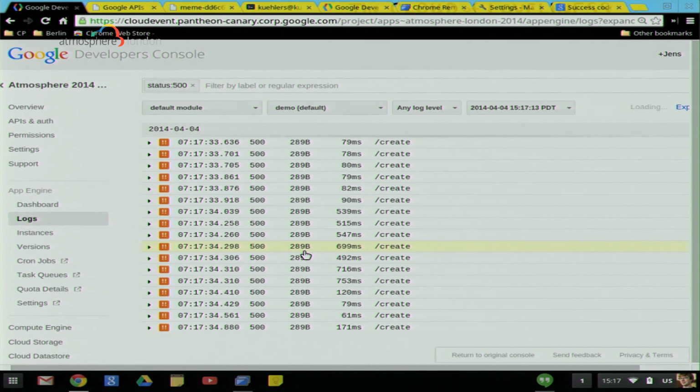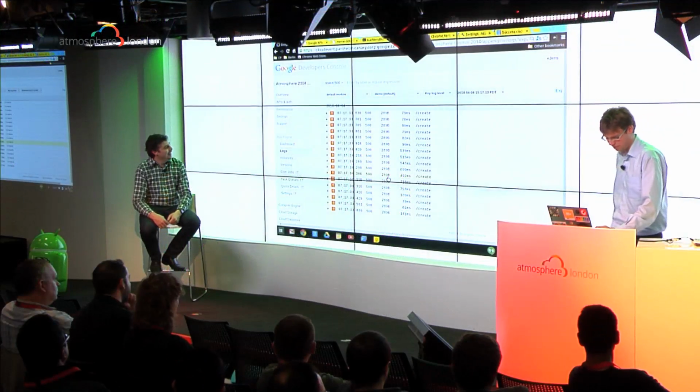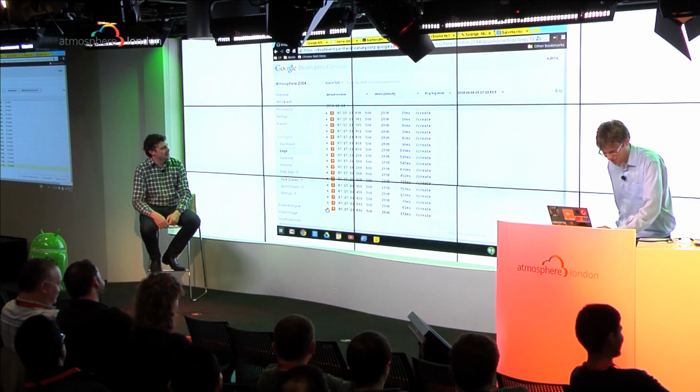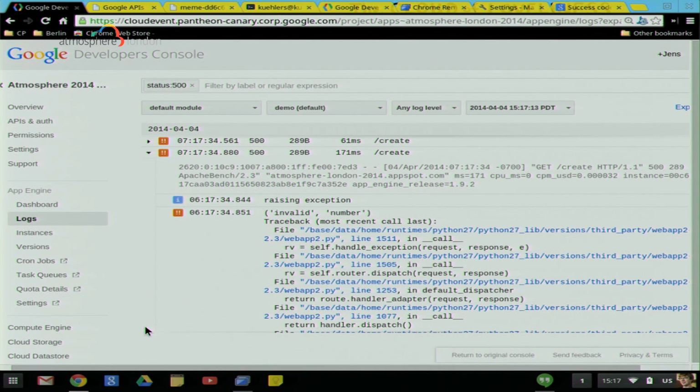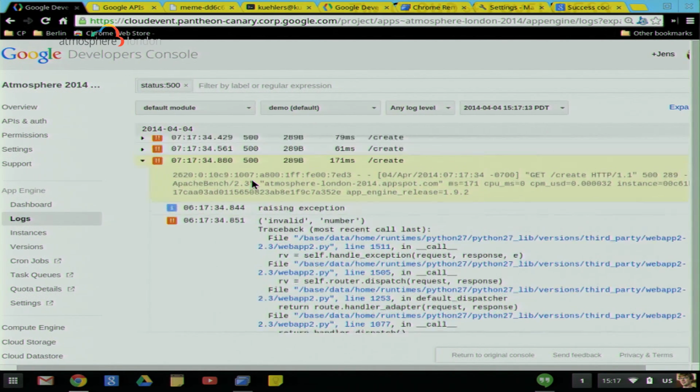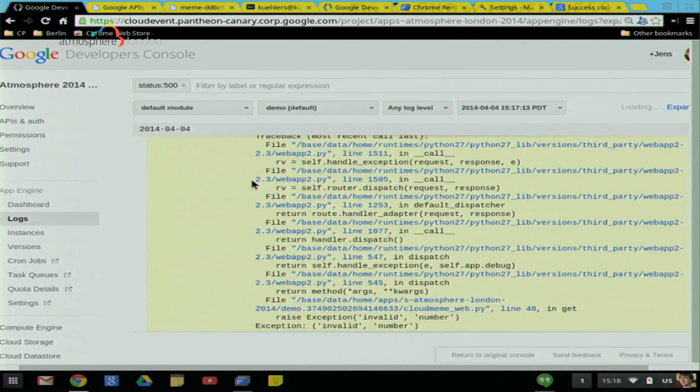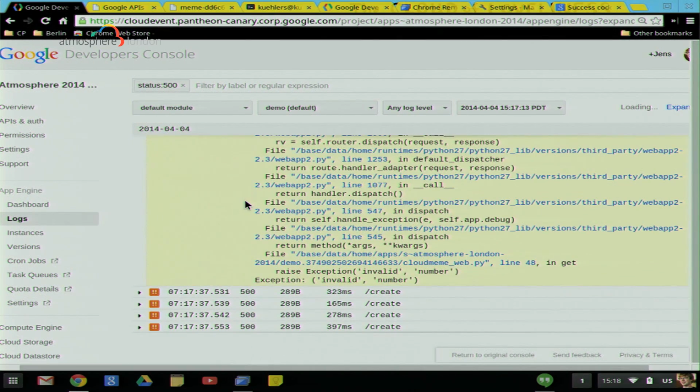That's a bit weird. So under load, obviously, we have a problem in our application. But we tested it. There shouldn't be any errors in my code. So let's expand one of those and see what we can see. All right. So you have the request log, but then underneath you also have the error message, raising an exception, and then you also have a complete stack trace.